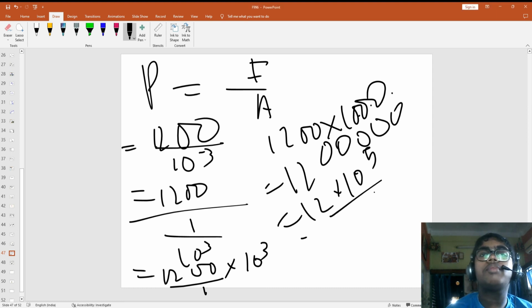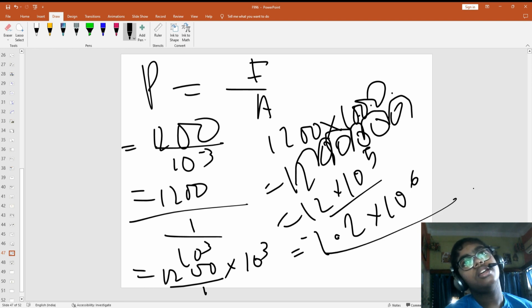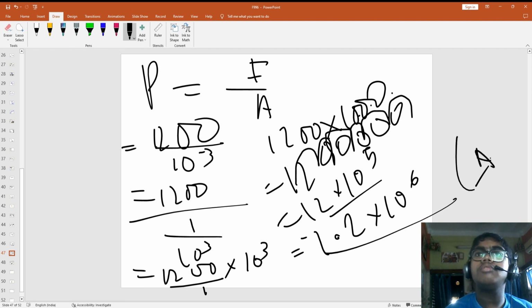When this is 12.5, now when we are going to convert this to standard form, look at this. So 1 2 3 4 5 6. So 1.2 into 10 to the power 6 can also be the answer. It's in a standard form, so better you give this as the answer. Okay, so the answer will be 1.2 into 10 to the power 6.